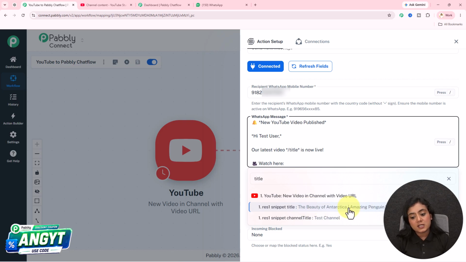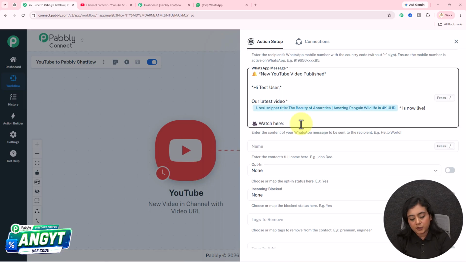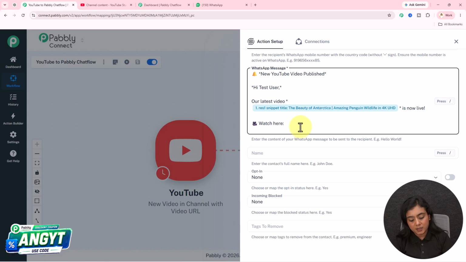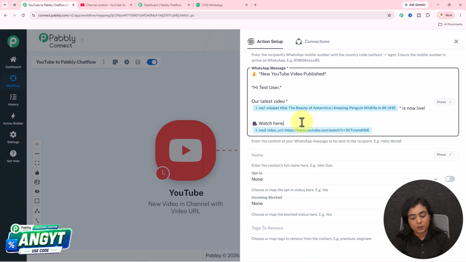As for this YouTube video, I want to send a notification on WhatsApp. I'm going to select the data of the title from my previous response, which makes this particular data mapped dynamically. Now whenever a new video will be captured, automatically the response will be there in the trigger. The response will be updated in place of this mapped data. And for the watch here, I'm going to map the data of the URL that I've received of my video. So I've mapped the data right here as well, okay?